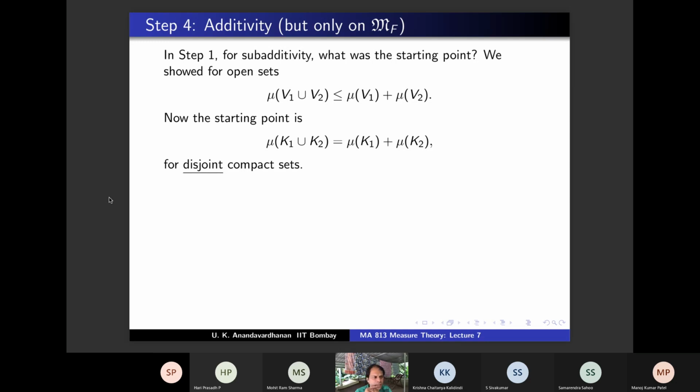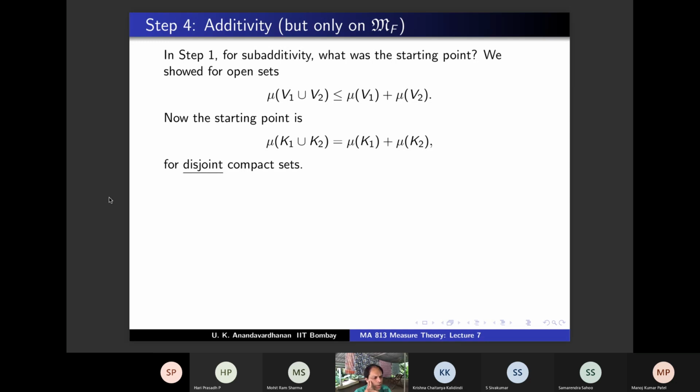K1 is contained in K2 complement, or K2 is contained in K1 complement. Take one of those: K1 is contained in K2 complement. And what is K2 complement topologically? Open. Open, because K2 is closed. And compact is closed, and everything is good because we are in a Hausdorff space.